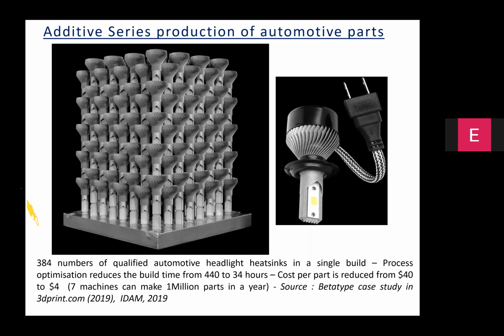But what I have seen in the recent times is there is a proclivity towards making multiple parts in the single build. As you can see here, the automotive headlight heat sink, 384 numbers have been created in a single build. And this is the kind of industrialization which is happening in the world of additive manufacturing to create a very potential model of looking at additive manufacturing as a substitute for conventional routes.